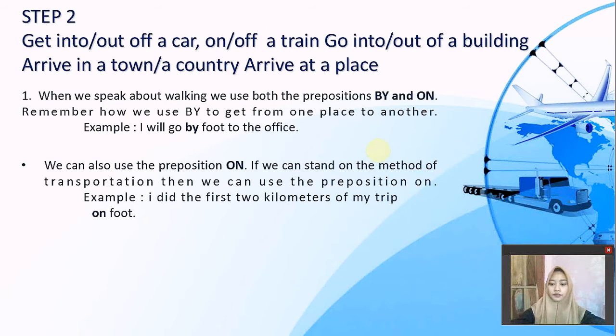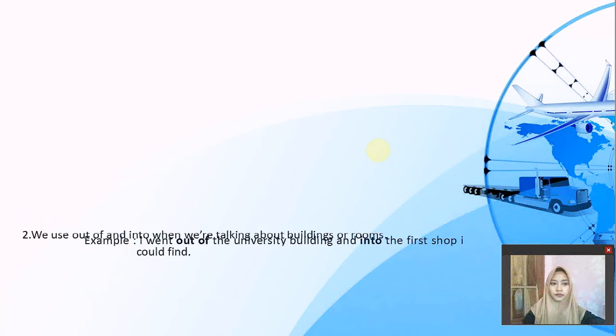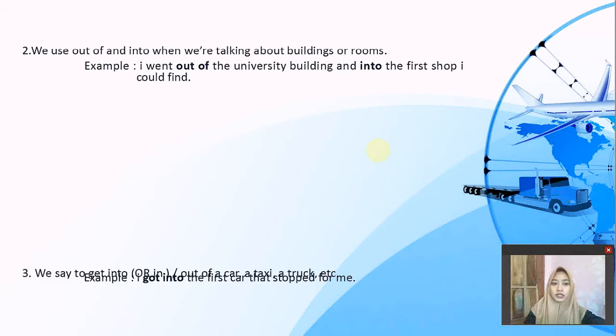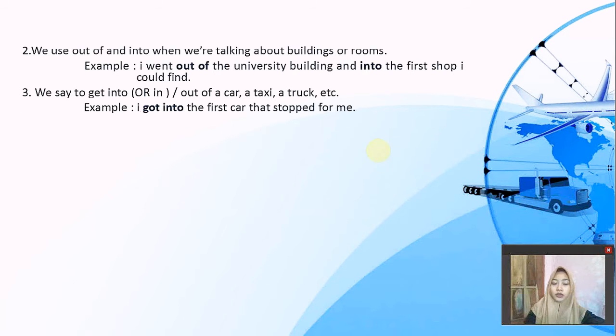Next, number 2, we use out of and into when we are talking about buildings or rooms. For example, I went out of the university building and into the first shop I could find. Number 3, we say to get into or out of a car, a taxi, a truck, etc. For example, I got into the first car that stopped for me.